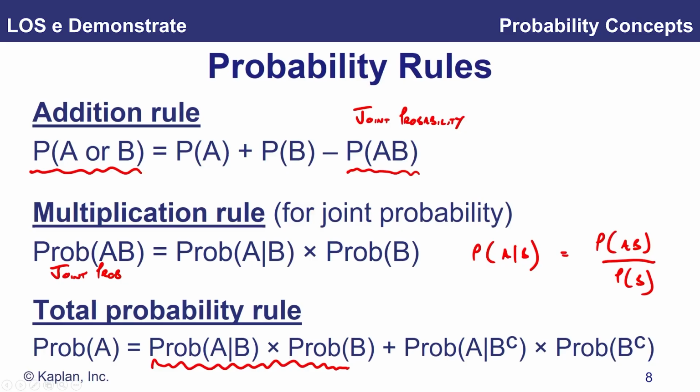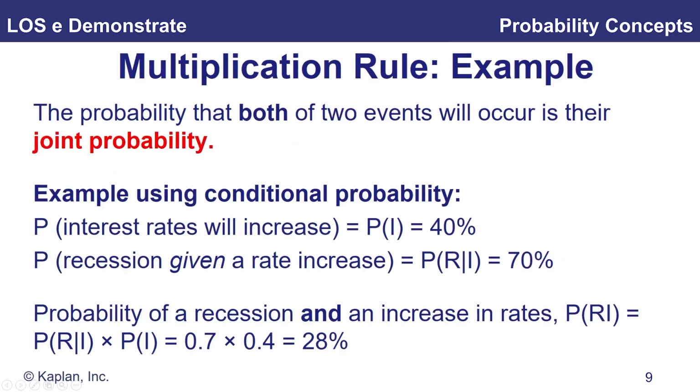Okay, now that's all well and good, but we haven't seen any numbers yet. So let's get into some examples here. So here's an example of our multiplication rule. The probability that both events will occur, i.e. a joint probability, is the joint probability.